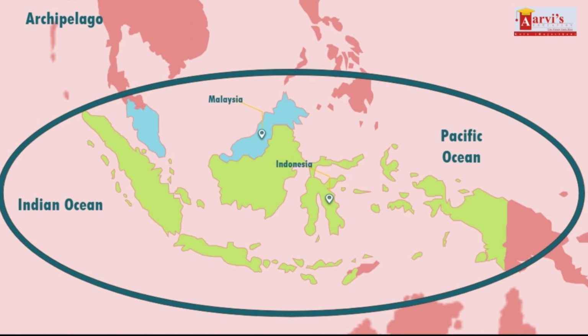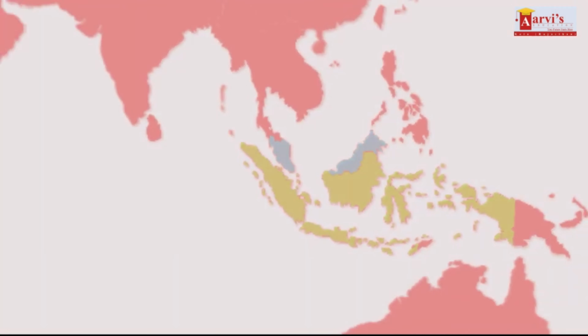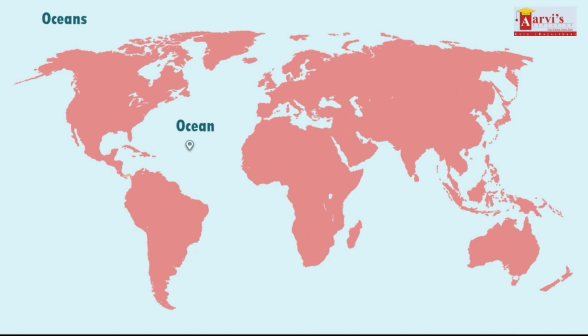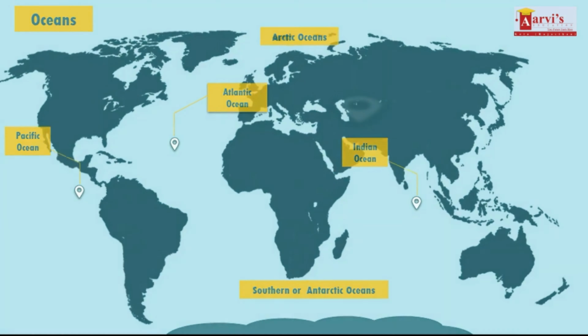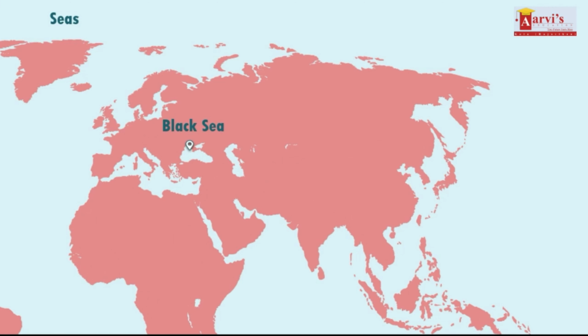Now we will come to the bodies of water. Oceans. The ocean is the huge body of water that covers about 71% of the Earth's surface. The planet has one global ocean, though oceanographers and the nations of the world have divided it into distinct geographic regions like the Pacific Ocean, Atlantic Ocean, Indian Ocean, and Arctic Ocean. Seas. A sea is a division of ocean that is enclosed or partially enclosed by land. The Black Sea is an example of this.